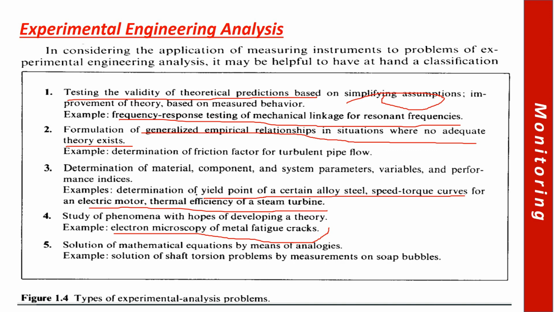Then we have the determination of materials or components and system parameters, variables and performance indications. So obviously the determination of the yield point of a certain alloy, speed-torque curves on an electric motor, thermal efficiencies. So we can actually find out the behavior of the material, the components of the material, right? Using different kinds of testing, we have set different kinds of indices for different kinds of materials and different kinds of systems.